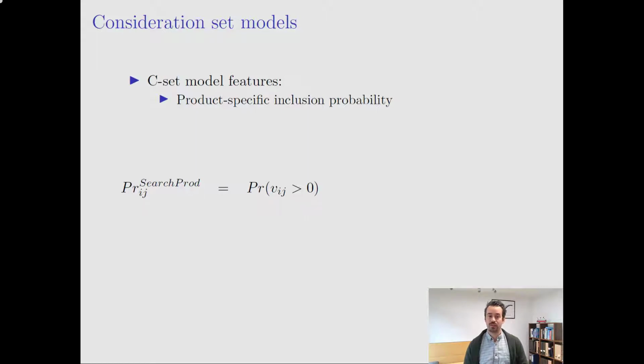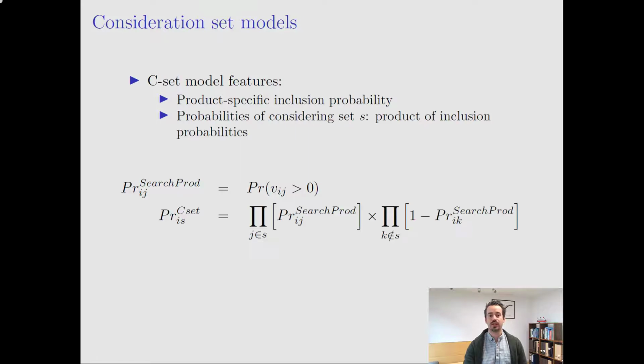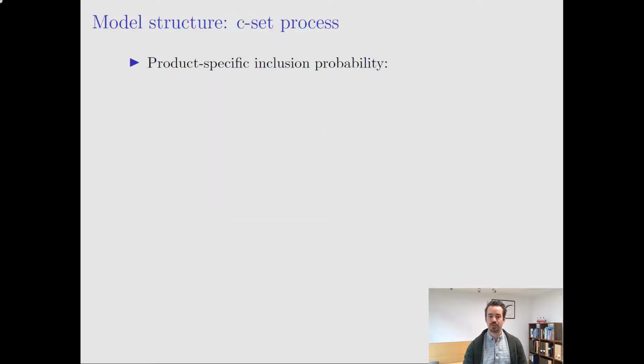Given that we've defined the probability of an individual product being included in the consideration set of a product, the probability of a particular set of products being considered is simply the product of individual products' inclusion probabilities, as you can see here. Now, all of this is the standard approach in the literature on consideration sets and has been done in other papers. The key innovation of our approach is going to come in through a very flexible way of modeling the function Vij that drives these product-specific inclusion probabilities.